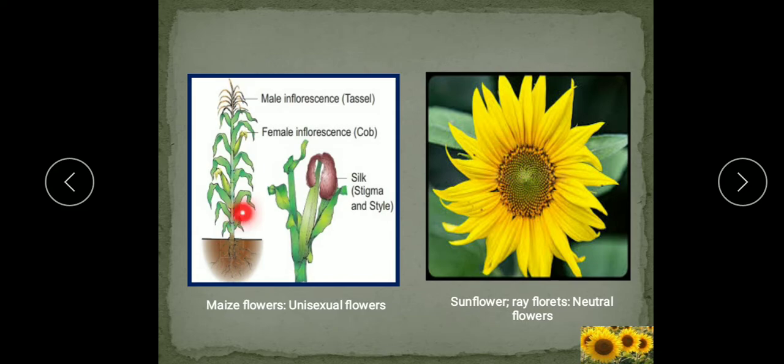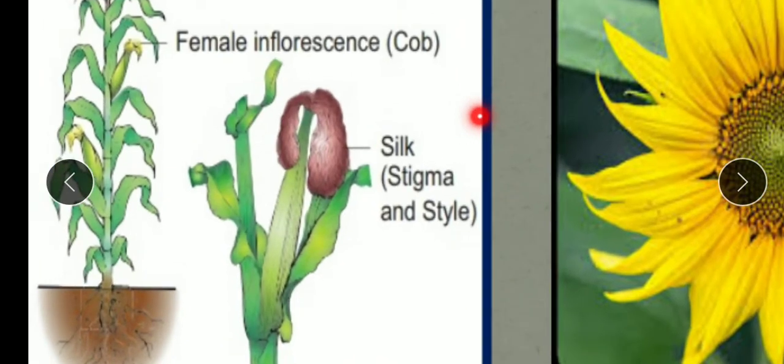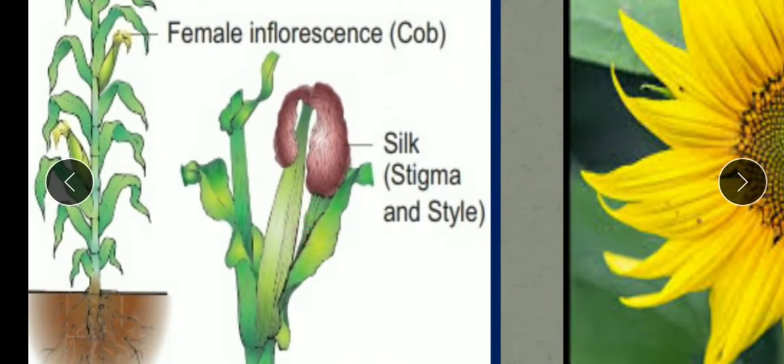Now this is the maize. In the maize flower also you will see the male inflorescence is at the top and the female flower is here, the cob, the corn which you eat, that is part of the female inflorescence. And this silk like structure which comes out from the cob, this is the stigma.